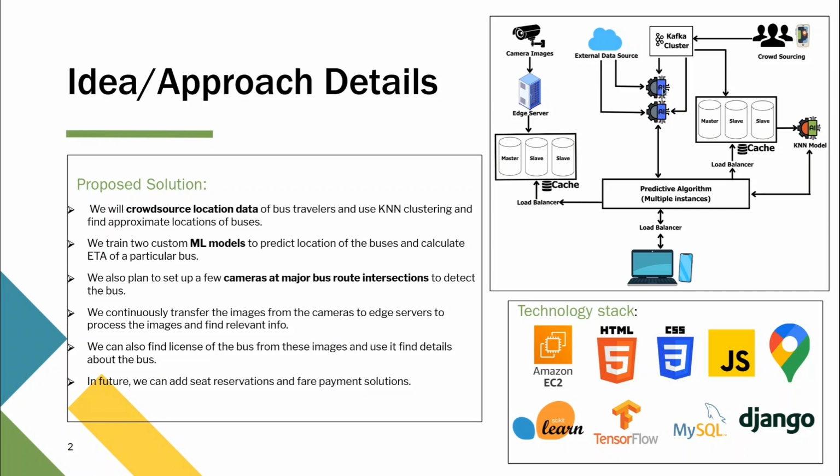One AI model's job is to predict, for a given time and location of a bus, what time it will take to reach a particular future location. And the second model's job is, for a given time and place at a future given time, to predict where the particular bus will be. This is the job of the two models.